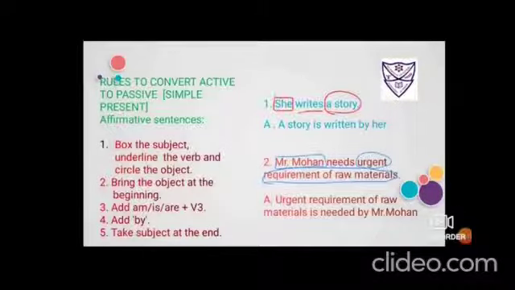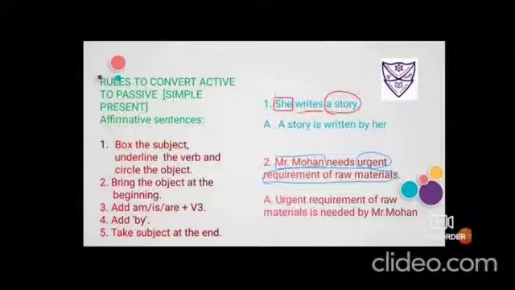Now bring the object at the beginning. Now see the answer part. I have brought the object a story at the first. Okay, so my second step is also cleared. Add am, is, are as per the need. If my subject is a story, it's singular, so it will be is. Then bring the verb into its third form. Writes, first remove s, then change that first form of the verb into third form.